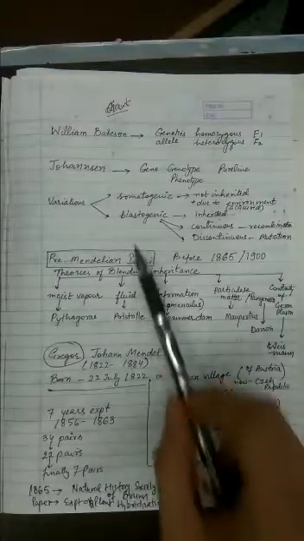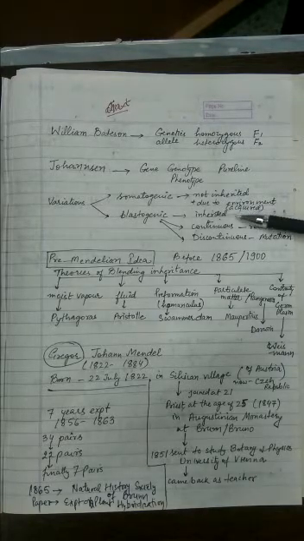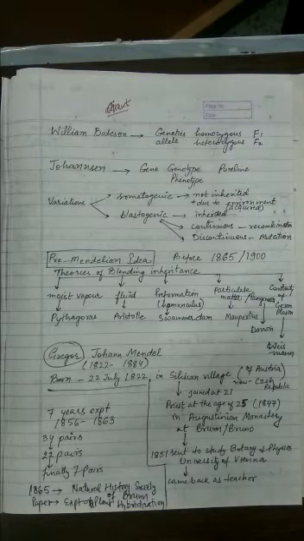Germ cells, so it is also called germinal variations. They are passed on because of the variations present in the sperm or the egg. So they are heritable, they are inherited. Then again they are of two types, continuous and discontinuous.